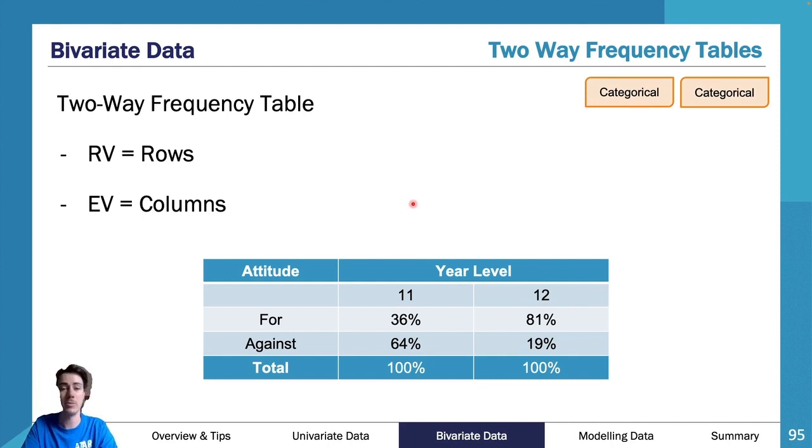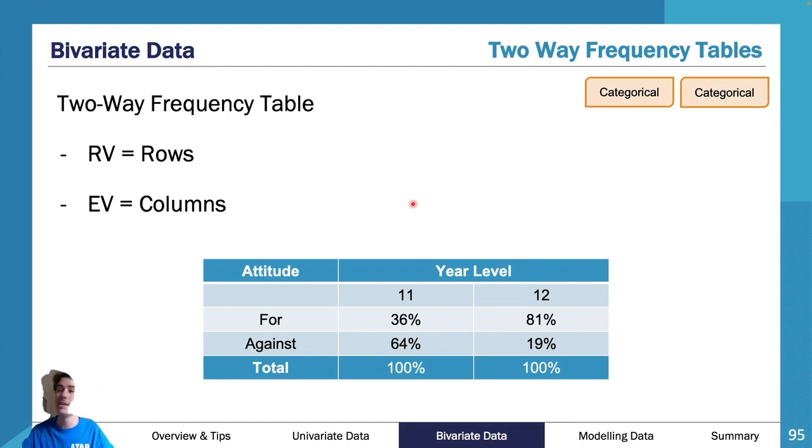So frequency tables can be two-way in a sense that we have our response variable on our rows, so for and against, and we have our explanatory variable in our columns. So the year level is going to explain the for and against, maybe a new policy change at the school. Maybe it's got to do with year 12 jumpers or something. You're obviously going to have more people in the for year 12 because it affects year 12, like they want it, whereas against, year 11s are generally against it because it might be detrimental to them, so they're more likely to be against it. So that's why the year level is explanatory and the attitude is the response.